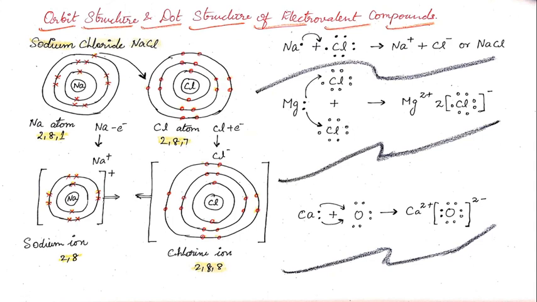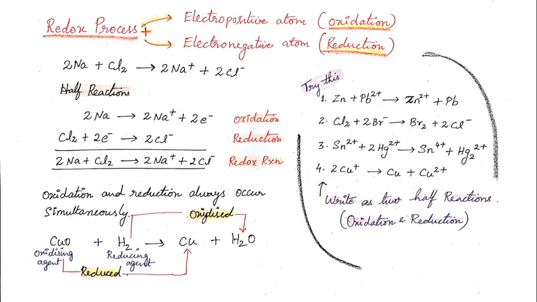Okay. Next, redox process. With this continuation of electrovalent compounds, this is a part of electrovalent compounds. What is this redox process? This redox process is nothing but a combination of oxidation reaction and reduction reaction. So what is the oxidation reaction? In terms of electrons, loss of electrons is oxidation. What is reduction? Gain of electrons is reduction.